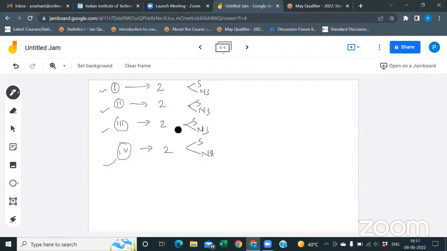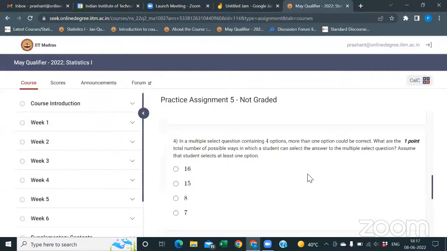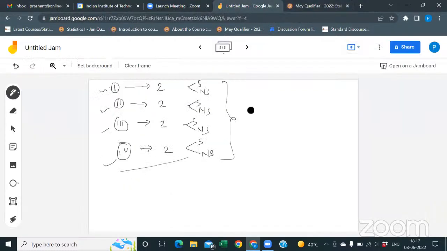Now, for each one, read the question. A student can select the answer to the multiple select question. Then how many ways will there be? 2 into 2 into 2 into 2. That is 16.